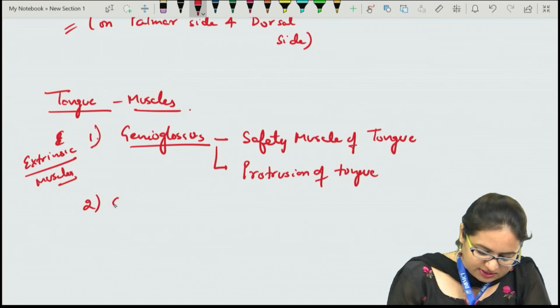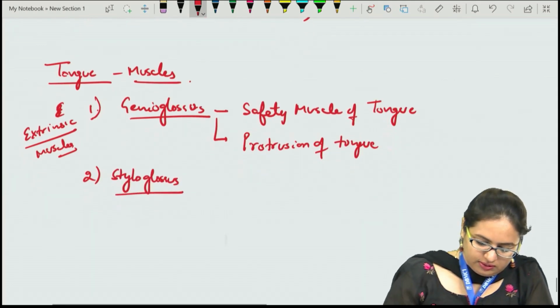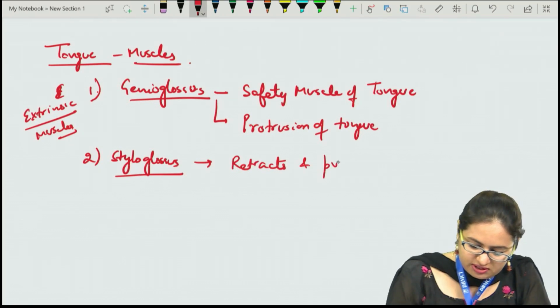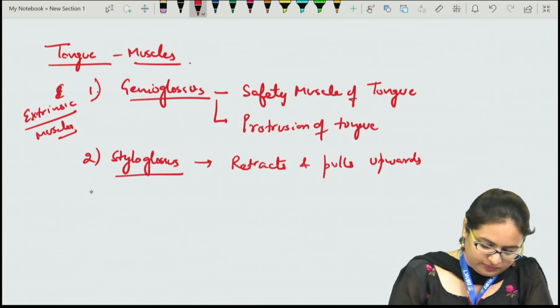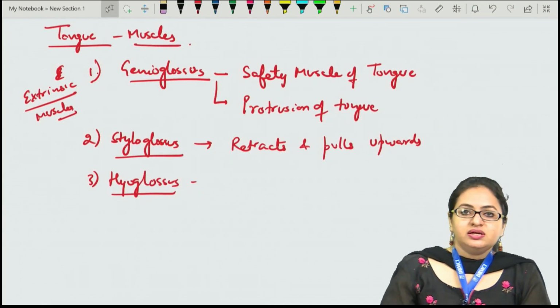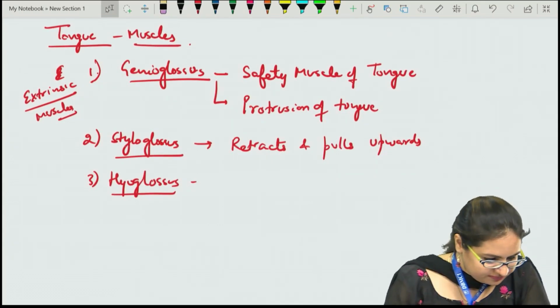Another muscle, the styloglossus, retracts the tongue as well as pulls it upwards. The third muscle, hyoglossus, makes the dorsal surface of the tongue convex.